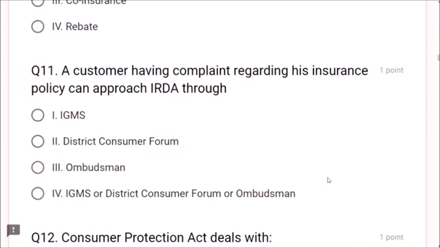Question number 11. A customer having a complaint regarding his insurance policy can approach IRDA. Dear friends, IRDA through which portal? IGMS. What is IGMS? Integrated Grievance Management System. It is very, very important, friends.